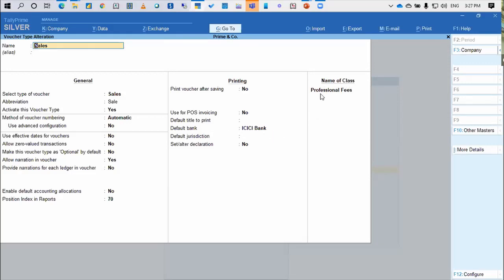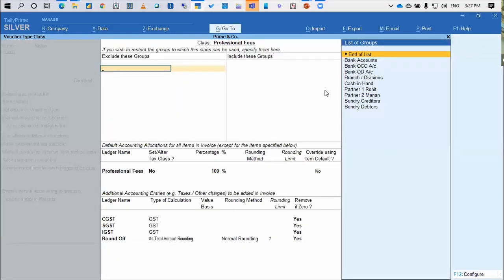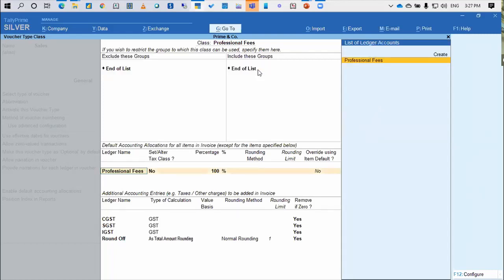But coming to the class, I've given here the professional fees. So I'm going into the professional fees. You can also exclude and include the group. So you may say exclude all other groups, like sundry creditors or the fixed assets, and you can only include the sundry debtors. So it makes sure that whenever you are passing the sales entry under professional fees voucher class, it will only pick up the ledger of the sundry debtors on the right side table, not others. But I'm not taking that right now.